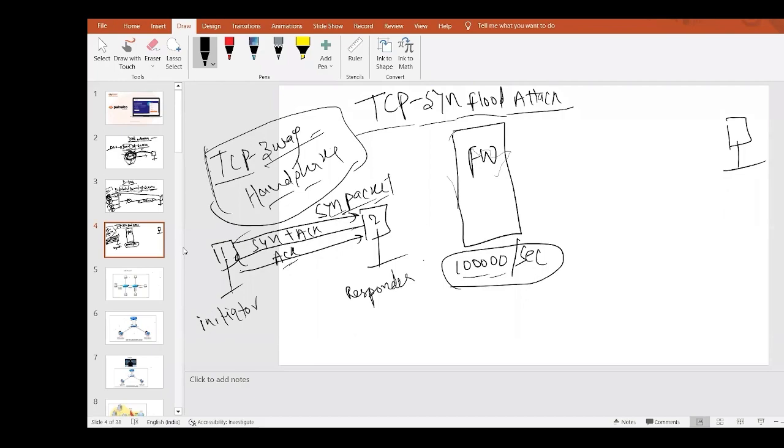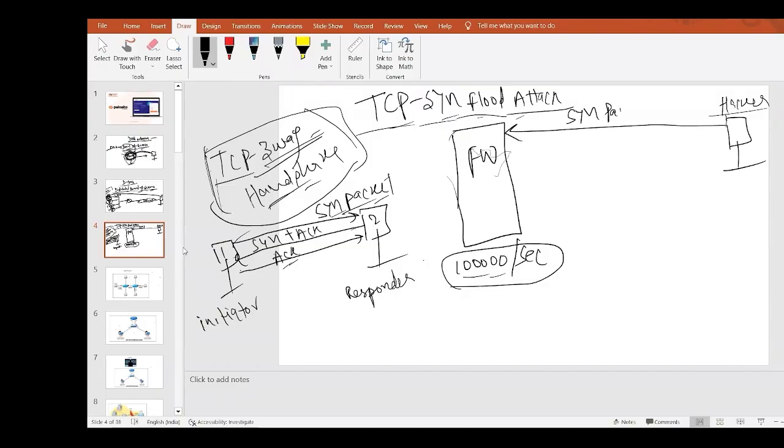We know that, right? So the hacker is going to use this three-way handshake method to attack your firewall. It is not exactly a hack, but a kind of TCP SYN flood attack, a DoS attack. This is your hacker. The hacker will send one SYN packet.